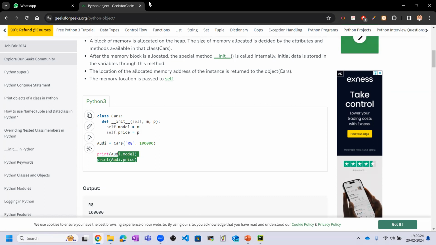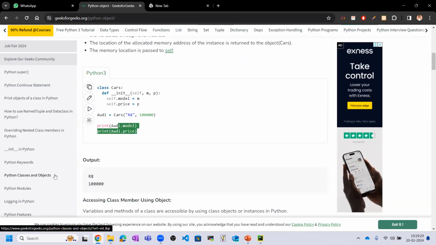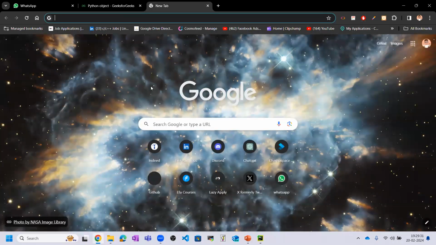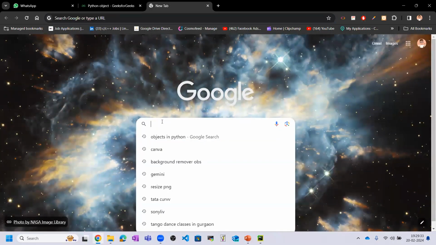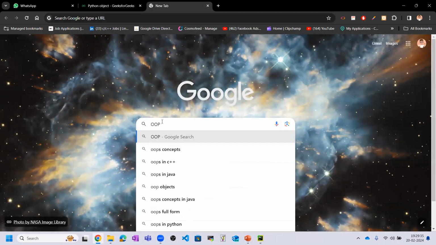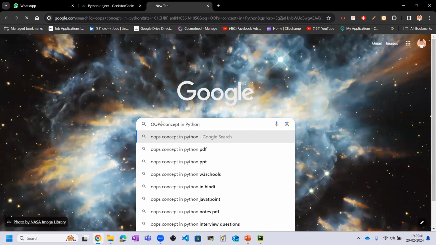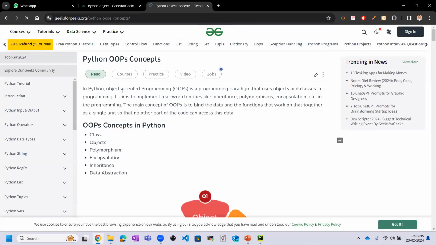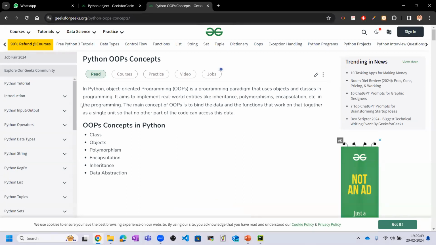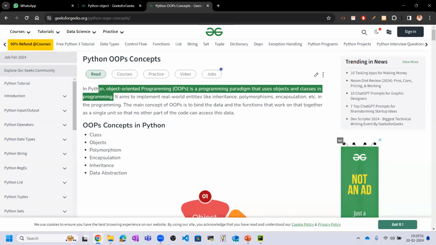Let me show you object-oriented programming in Python. OOPS is a programming paradigm that uses objects and classes in programming. Whenever we use objects and classes in programming, it means object-oriented programming.